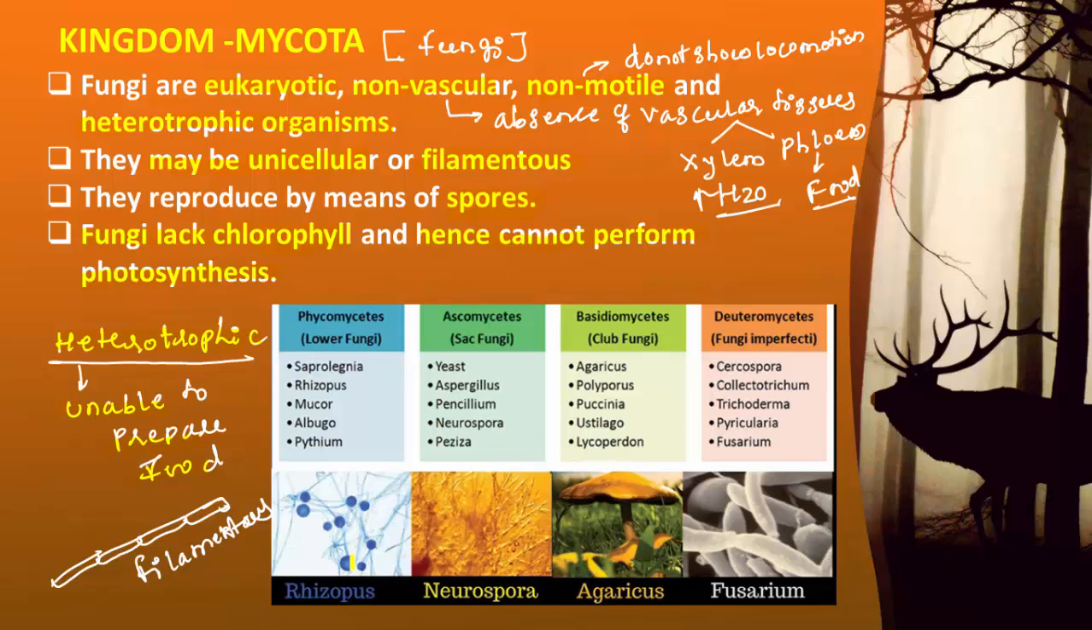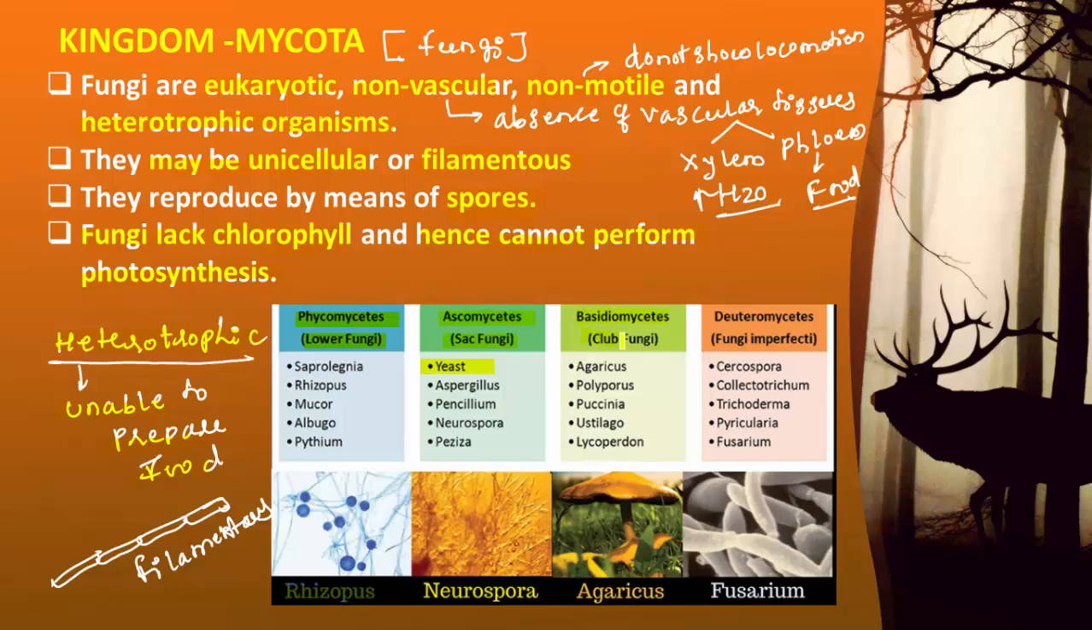Then lastly, examples for the Mycota. Rhizopus, it belongs to the very lower fungi called Phycomycetes. Neurospora, it is a sac fungus belonging to Ascomycetes. And one interesting example is yeast. Yeast is very commonly used in production of bakery items. The puffiness or the softness of bread and cake is due to the mixing of yeast.